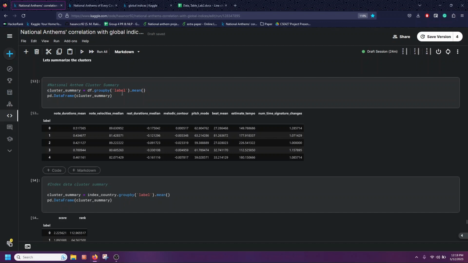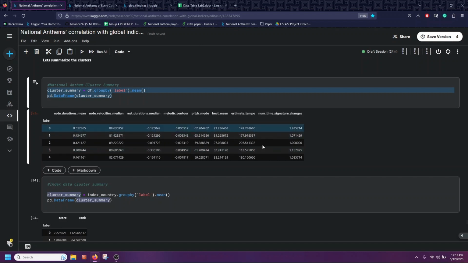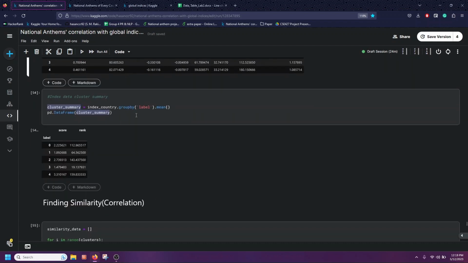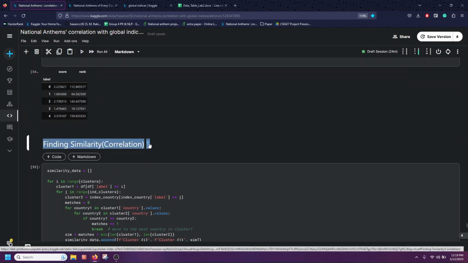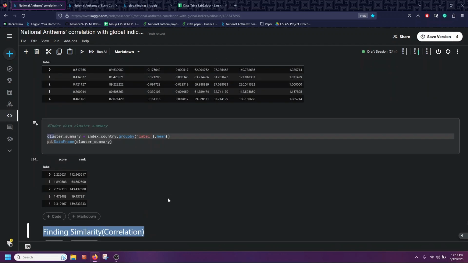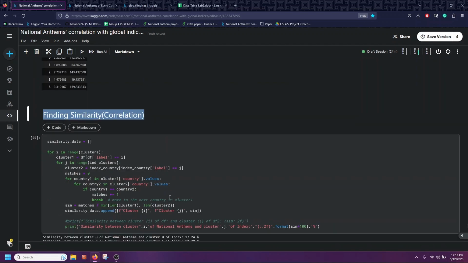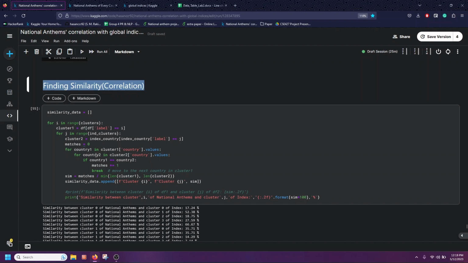I've also found a cluster summary so that we can actually see how one cluster is different from the other cluster by their values of different columns. And also did the same for the index. After that, in my final step, I have found the similarity or the possible correlations among all these countries. It is just a simple loop which finds the name of one country of one cluster in the clusters of the other index.